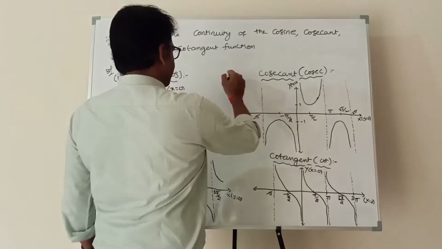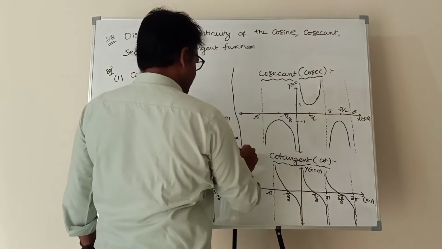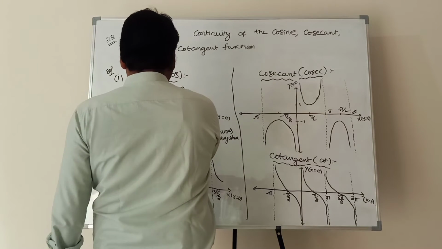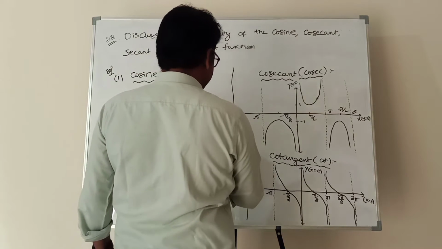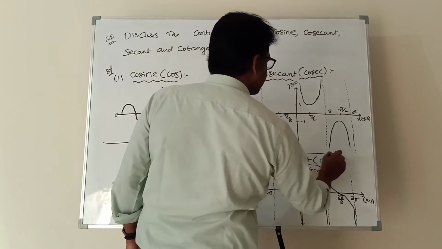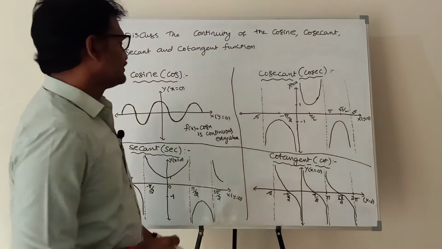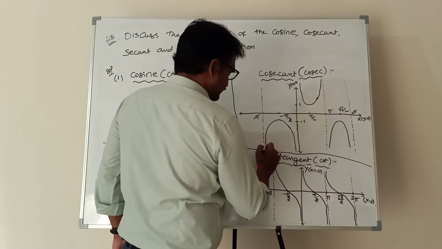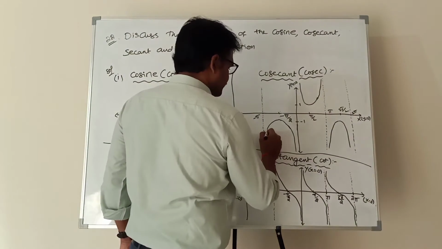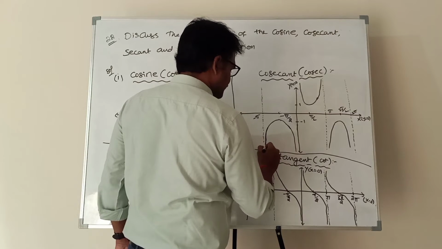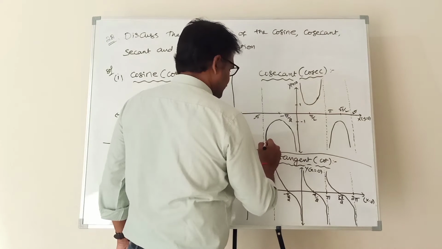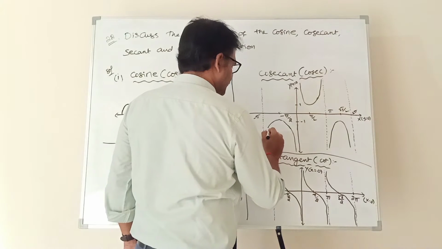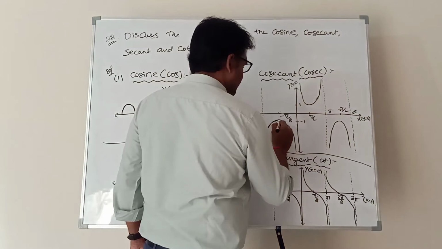Next, if you observe this second graph, this is the graph of the cosecant function. So observe the waves. This graph is coming from minus infinity up to minus 1.